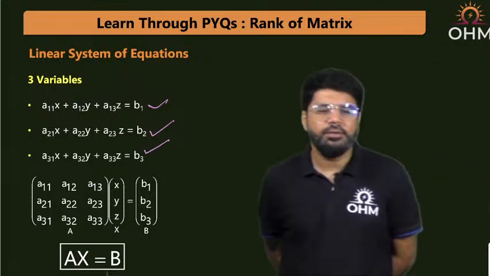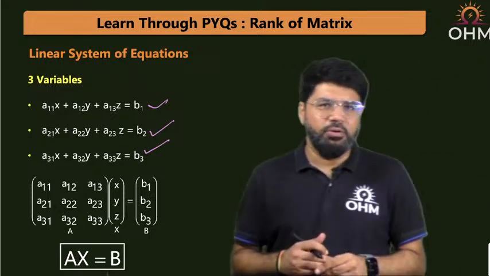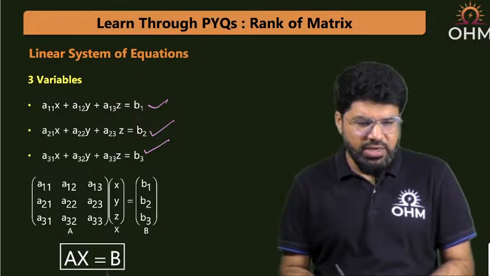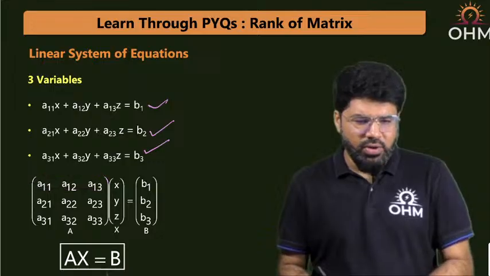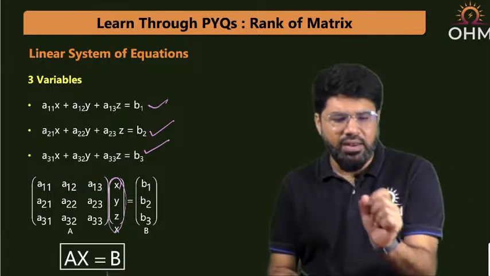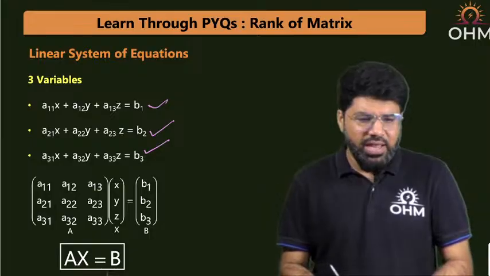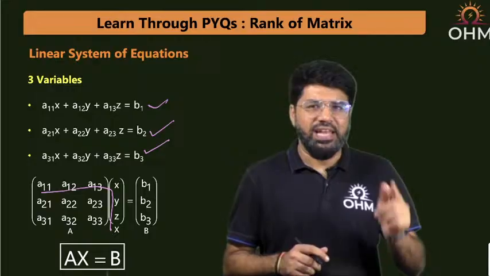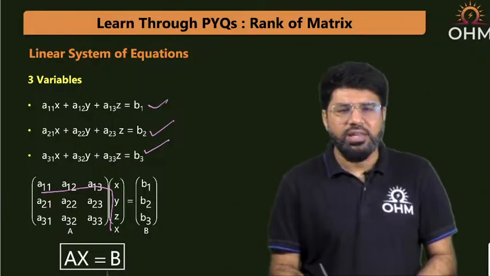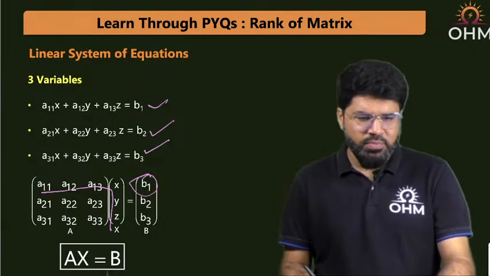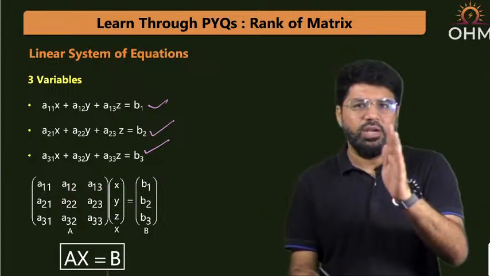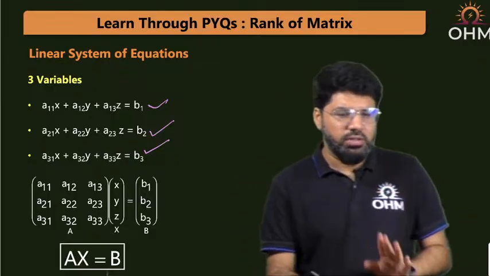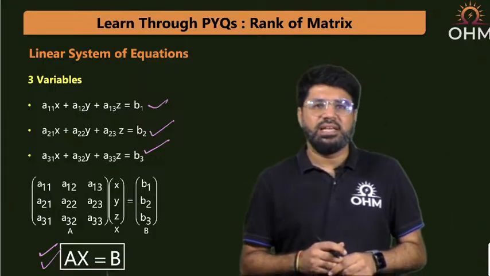We first convert them into the matrix form, arranging all the coefficients: a11, a12, a13, the coefficients of the first equation, in the first row, multiplying the column vector x, y, z. This is the column vector containing the unknowns; we call it the unknown vector x. When you multiply the first row and first column, this is how matrix multiplication happens, and you will get the first equation a11x plus a12y plus a13z equal to the first element on the right, which is b1. Similarly, the second equation coefficients a21, a22, a23 are put in the second row, and a31, a32, a33 in the third row. We define it as the linear system of equations AX equal to B.